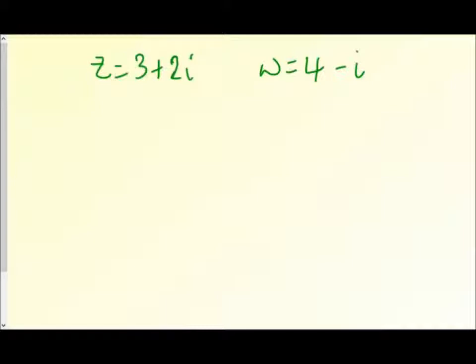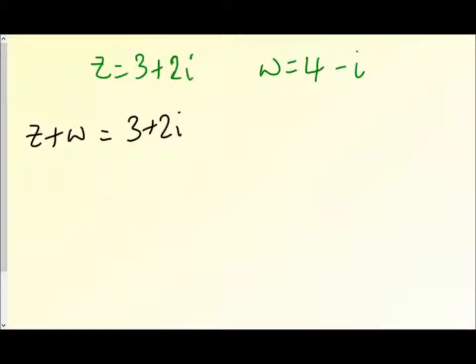Here I've got two complex numbers. Quite often we use the letter z to represent a complex number. If you've got two complex numbers, then you need a different letter to represent the second one, so I'm using w here. And what I want to do is just some simple arithmetic with these, just to see how well it works out. So for example, if I wanted to add these two complex numbers together, what would happen?